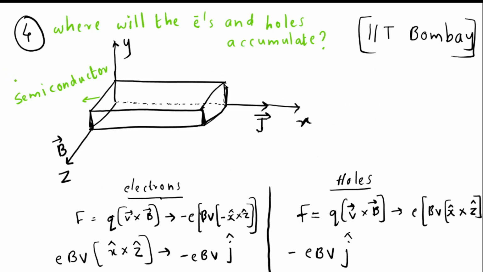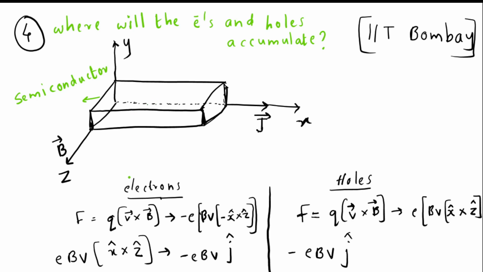Now let us move on to the fourth question. This question was asked in IIT Bombay. The question is like this: we are considering a semiconductor and we all know what the Hall effect is. A current is passed along the positive x direction, and a magnetic field is applied along the z direction. And we all know that Hall voltage will be developed across the y direction. So the question is, where will the electrons and holes get accumulated?